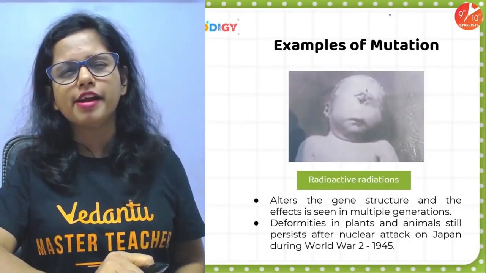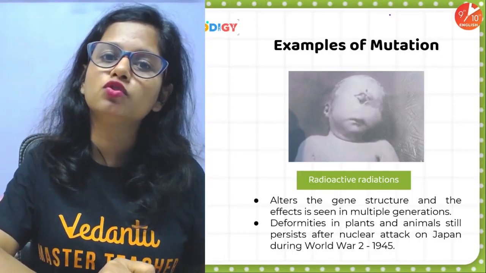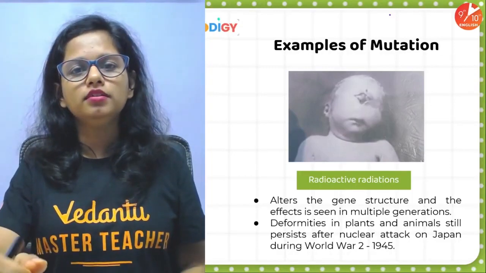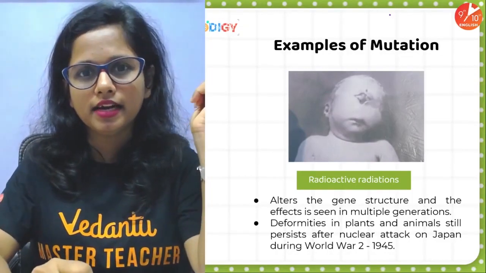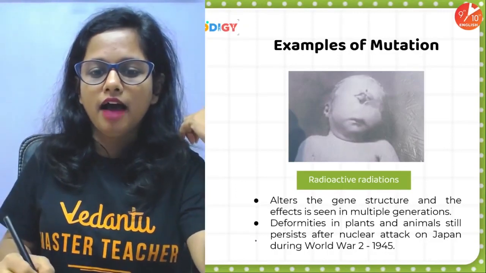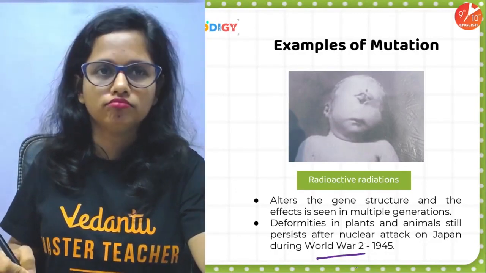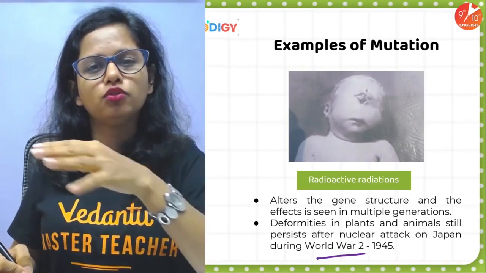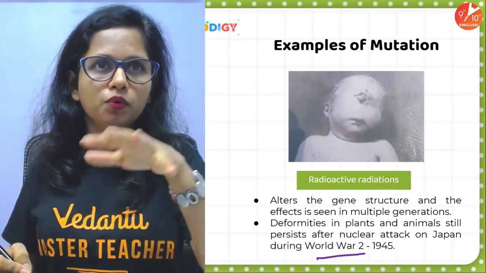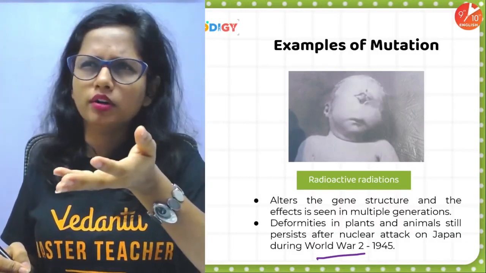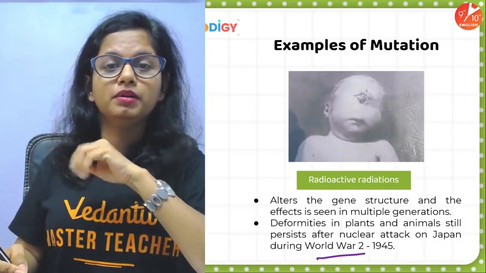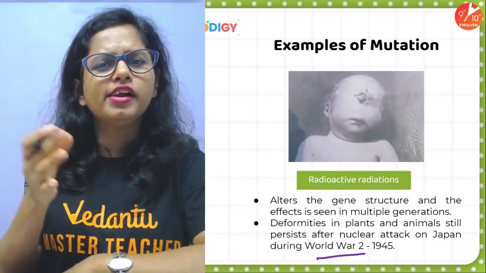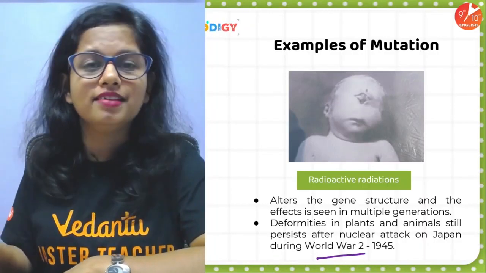Then people, radioactive emissions, radiations, even they induce mutation. So remember the Hiroshima Nagasaki attack right after World War II in 1945. So people, this caused death of thousands of people. Around 90,000 to 1,45,000 people died in Hiroshima, and 40 to 80,000 people died in Nagasaki.